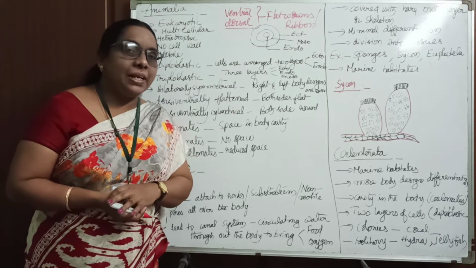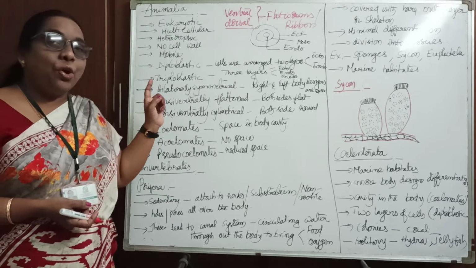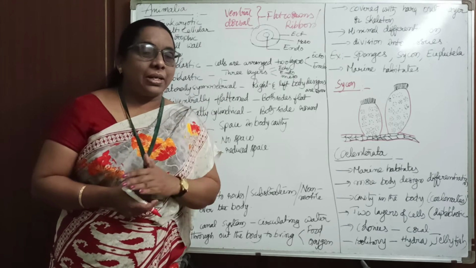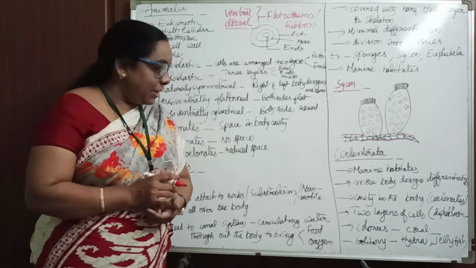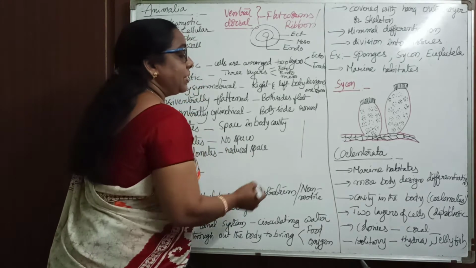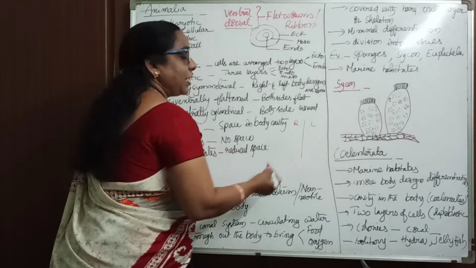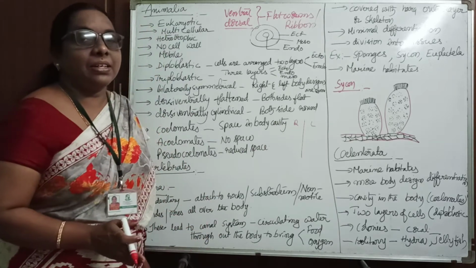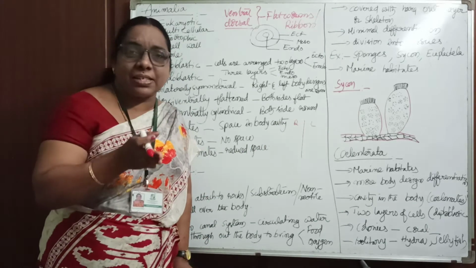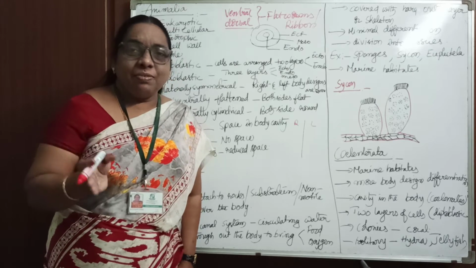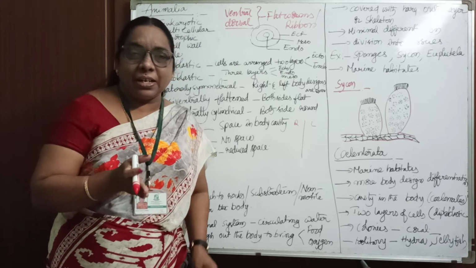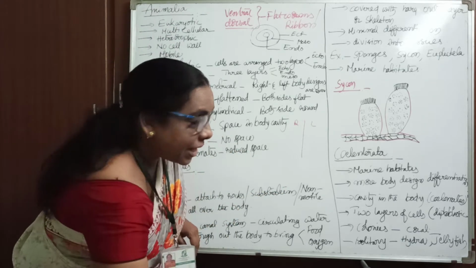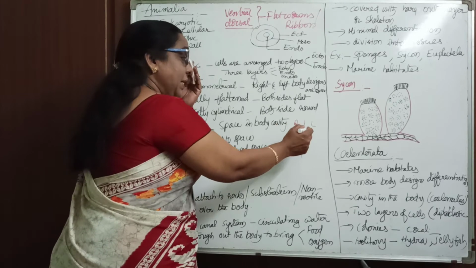Okay, yes. Now come to bilaterally symmetrical. What is the meaning of this? Bi means two. When you cut the organism like this, this is the right side and this is the left side. The right body design is similar to the left body design. Such organisms have two equal halves. When the body is cut equally into two equal halves, the right body design is similar to the left.